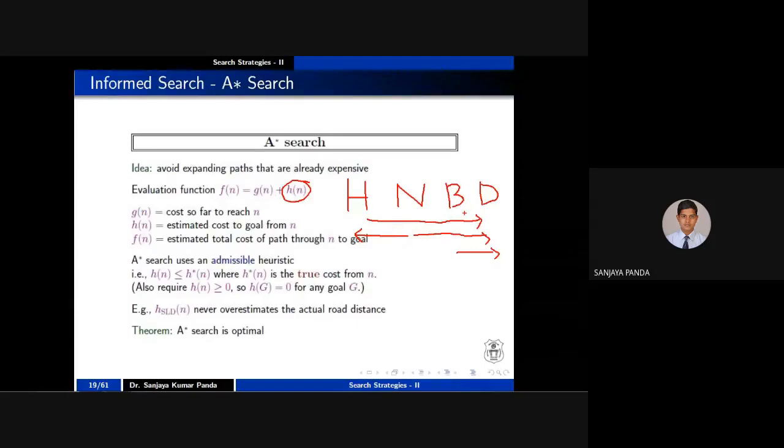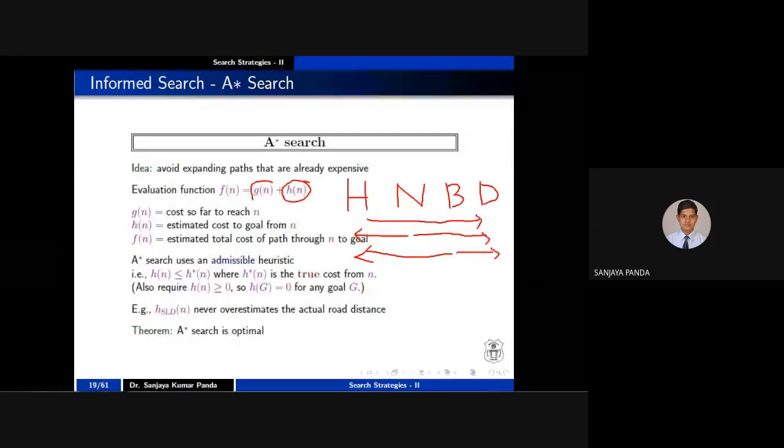Similarly, whenever you reach Bhopal, you are calculating the straight line distance from Bhopal to Delhi, so you have to calculate from Hyderabad to Bhopal as well. Whatever cost you have incurred from Hyderabad to Nagpur, and Nagpur to Bhopal, that cost also you have to calculate. That is treated as our G of n.